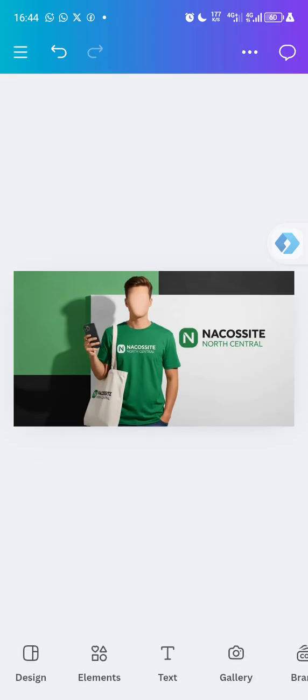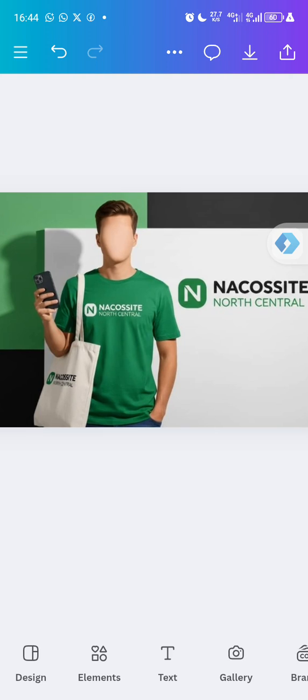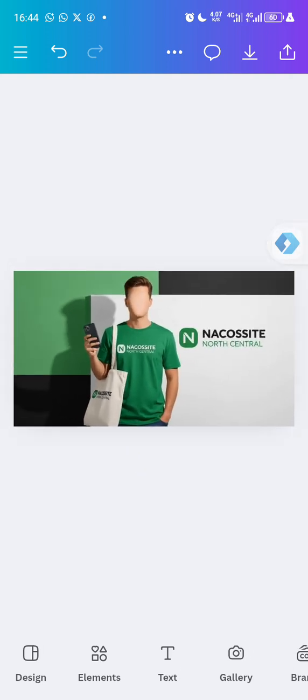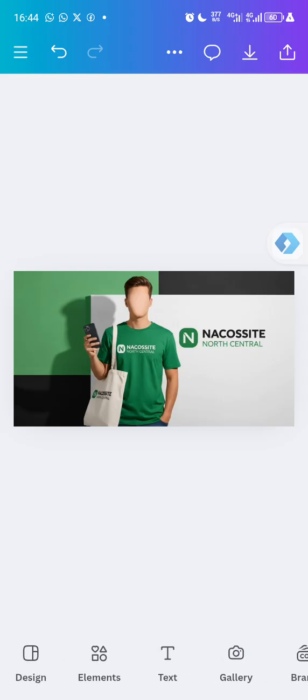So how do we edit the error we are having in this design? Here it is Narcos site, not central, instead of Narcos. It's very easy to edit this error, very easy and very simple. We have what we call Magic Studio in Canva, and it's only available for those who are using Canva Pro. If you are using Canva Pro, you can do that. Canva is not free actually, so I can't promise to give it to you free. I only show you some hacks I followed to get it as well, and how to edit them.